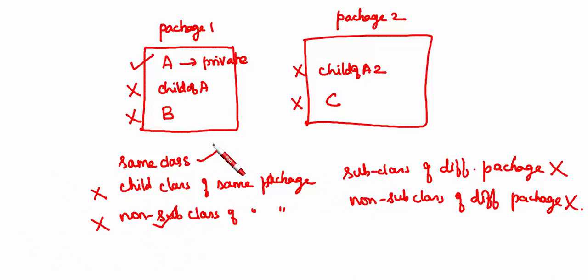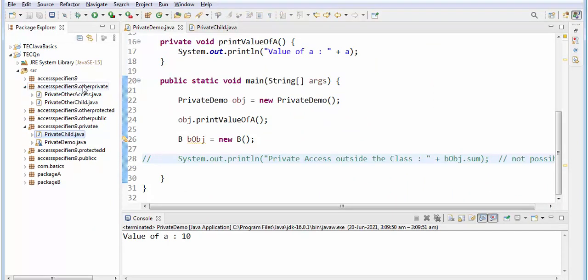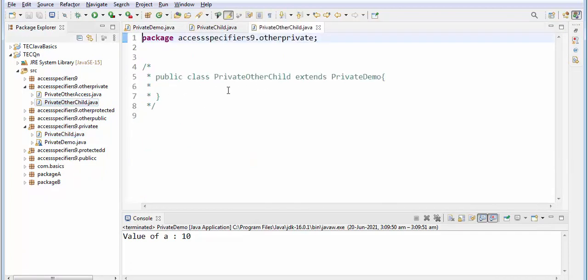If in the same package itself it's not visible, how is it going to be visible in another package? So obviously it's not going to be visible. Let us see an example, a subclass of a different package. I have taken another package, which I have created. Here I have another child, private other child. This is the parent, right? Private demo.